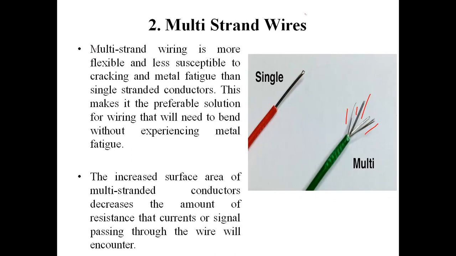So in multi-strand wires, the first basic difference is the number of strands. Multi-strand wires are more flexible, and less susceptible to cracking and metal fatigue than single-stranded conductors. So multi-stranded conductors are preferred in operations where, during wiring, we need to bend the wire without experiencing any metal cracking or fatigue.